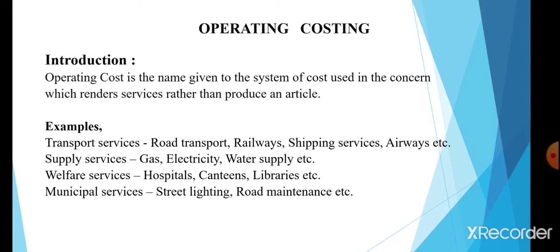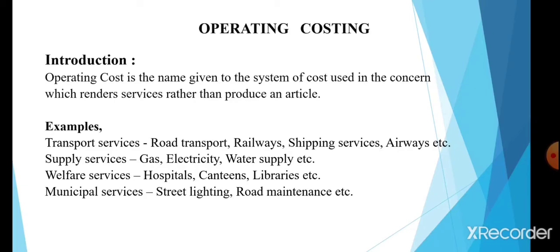The following are some of the examples of undertakings where operating costing is normally adopted. In transport services, we come across road transport, railways, shipping services, airways, etc. In supply services, gas, electricity, water supply, etc. In welfare services, hospitals, canteens, libraries, etc. In municipal services, street lighting, road maintenance, etc. So these are all the industries which adopt operating costing for the calculation of cost per unit.